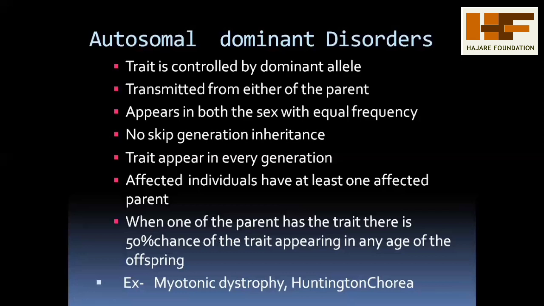When one parent has the trait, there is a 50% chance of the trait appearing in the offspring. It means 50% of characters are transmitted from the father and 50% from the mother. Examples of dominant disorders are myotonic dystrophy and Huntington chorea. These are the dominant disorders.